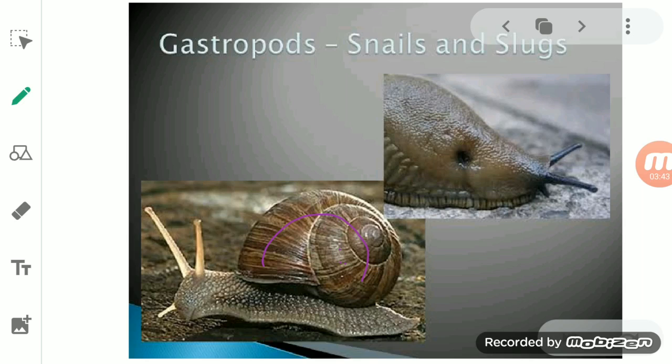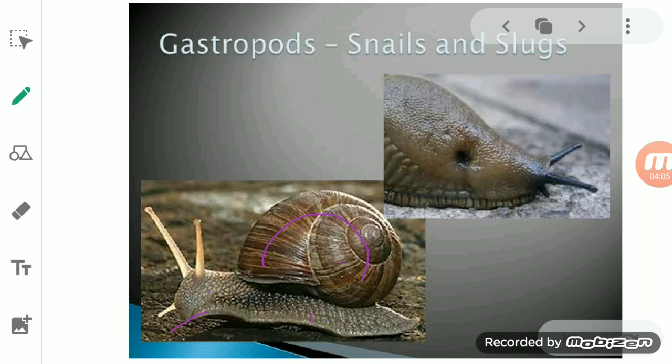So basically, what is the role of the shell? If you try to touch a snail, I think most of you have seen that in danger, or when the condition is not favorable, it withdraws its head inside the shell.